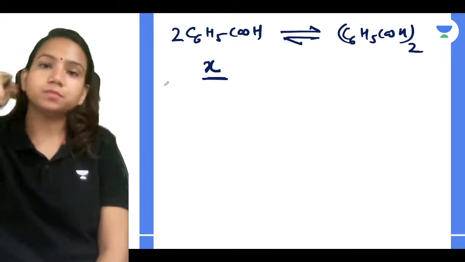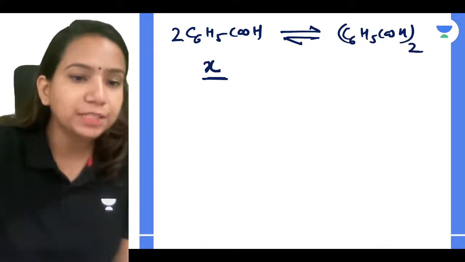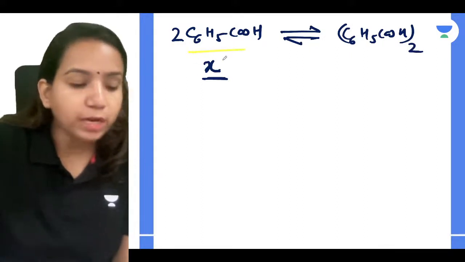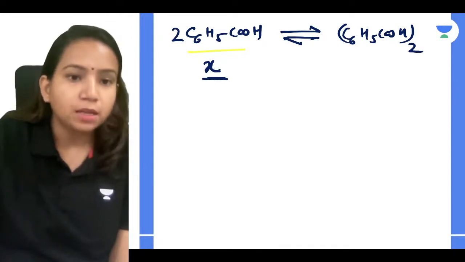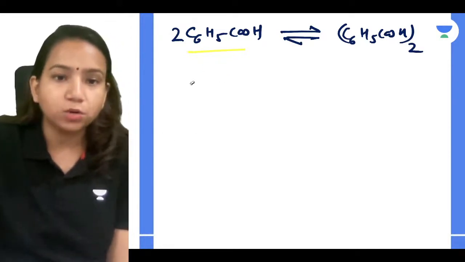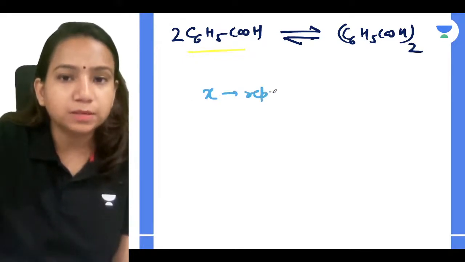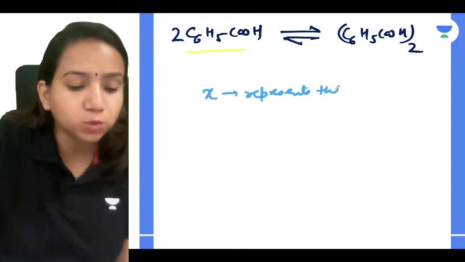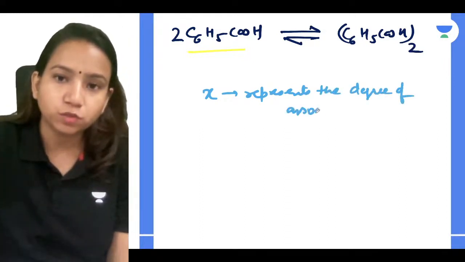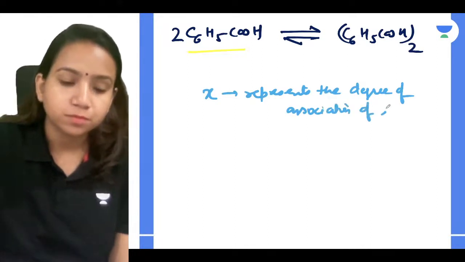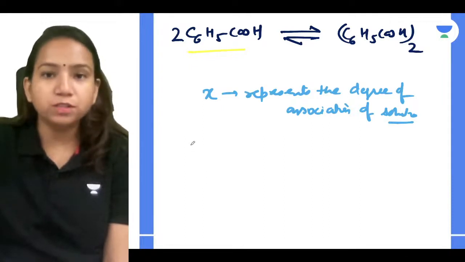Tell me, everyone. Yes, everyone, interpret it. It's very simple. You have a benzoic acid here. If X represents the degree of association, we can understand it in one more manner also. If X represents the degree of association of solute, then we would have 1 minus X, because half is only doing, no?